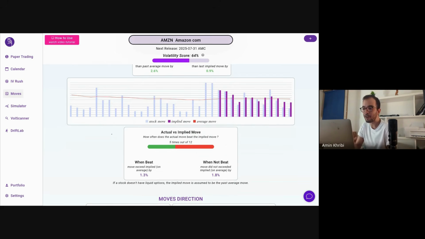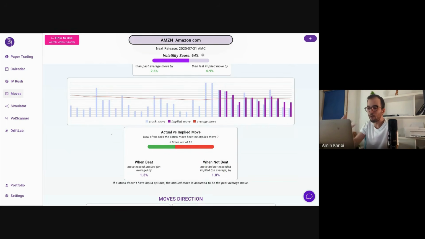However, if there is a small move and it ends up being in the bad scenario, our loss will be sort of small or minimal, because that average amplitude of missing is very low. When we look at these numbers for Amazon, we're not quite convinced, because as you can see, both amplitudes are sort of close to each other, 1.3, 1.8.